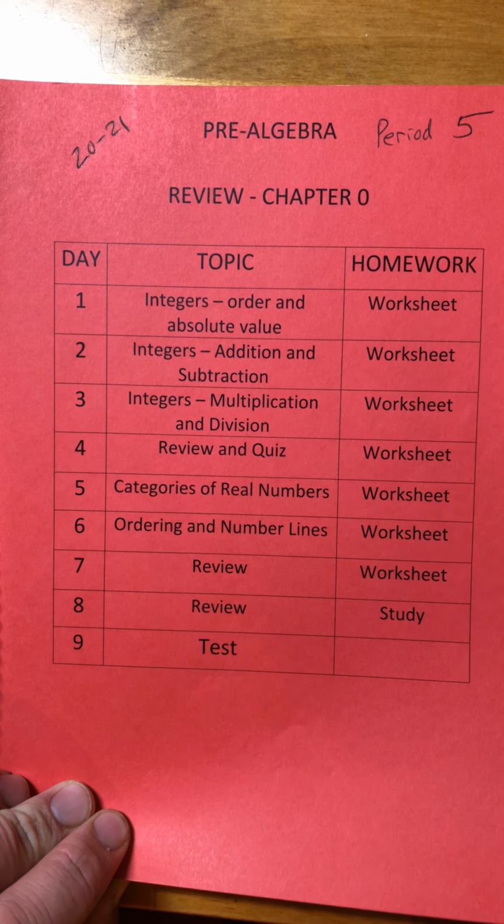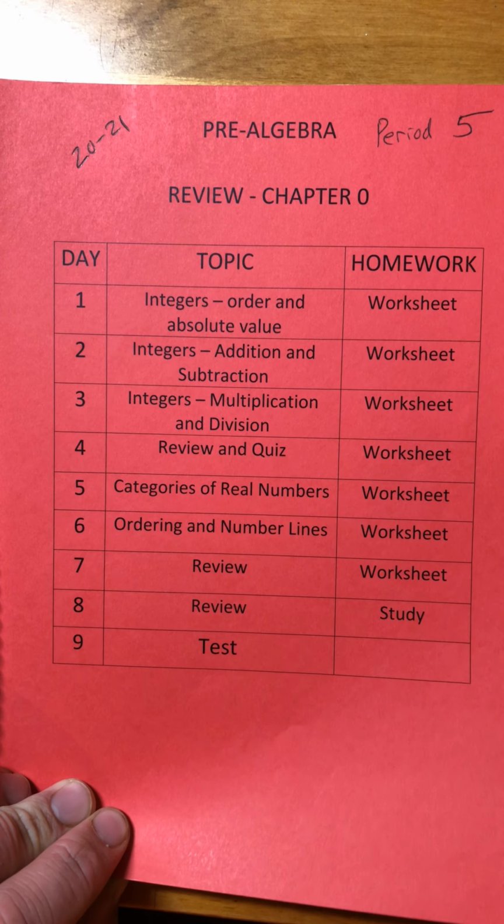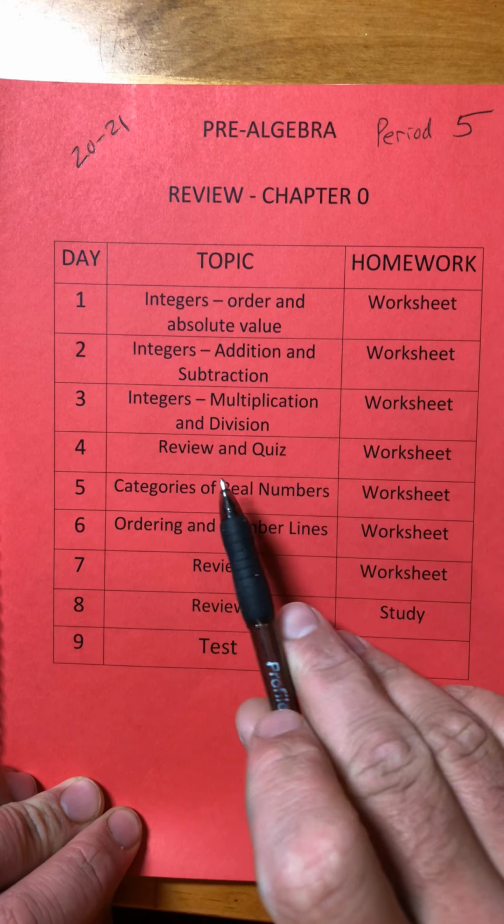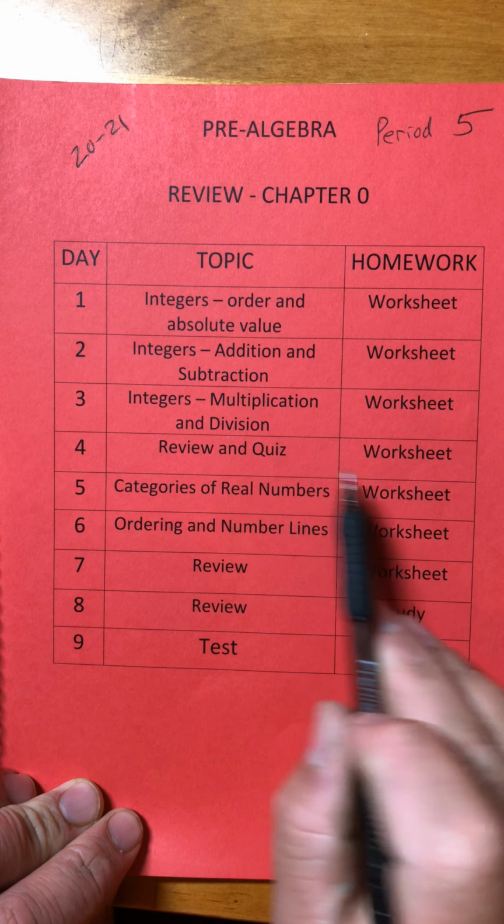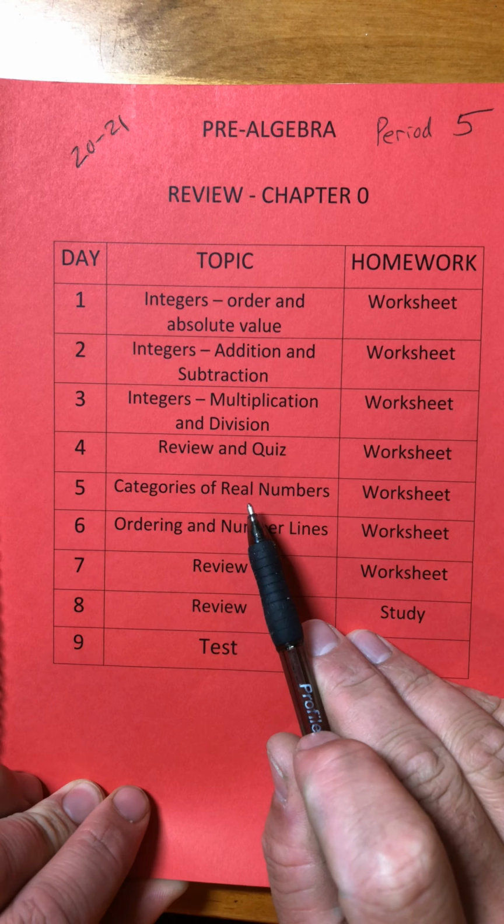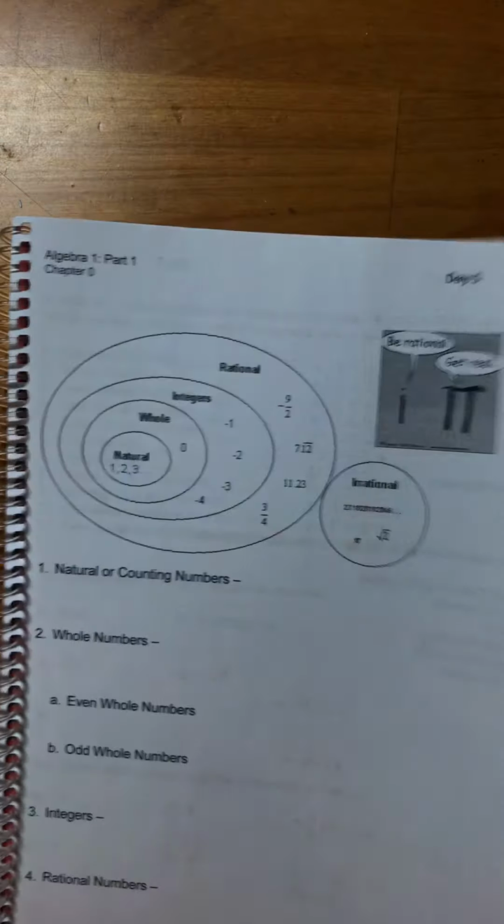Okay, Algebra 1, Part 1. We are still in our Chapter 0. All right, we're reviewing still. We're actually going to skip over Day 4. We would have had a review and a quiz on Day 4, but we're going to jump to Day 5 today. So we're still in our red packets, though. Day 5 is all about classifying numbers.